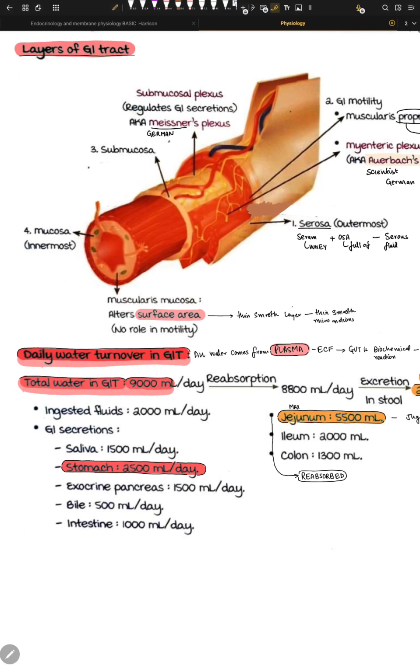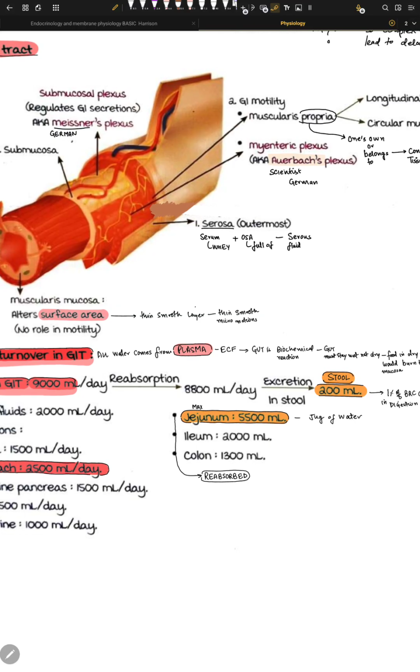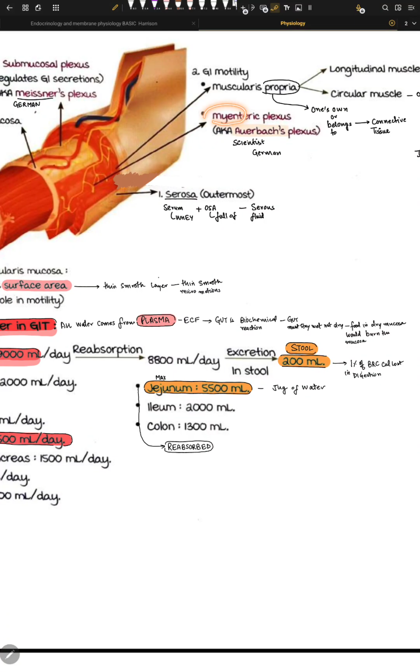Second point is that we have something called submucosa. Submucosa is that when we have a mucosal membrane, and then beneath that we have this membrane called submucosa. Now, GI motility is controlled by the muscularis propria, and is done by the myenteric plexus called Auerbach plexus. Auerbach is one of the scientists' names. He was German, and that's why we named it Auerbach.